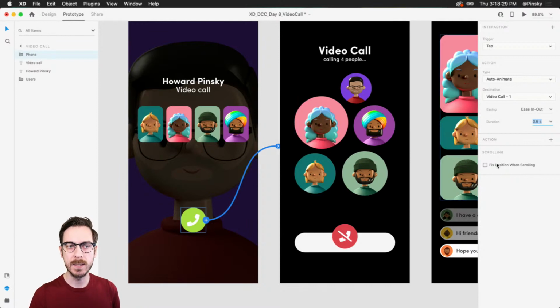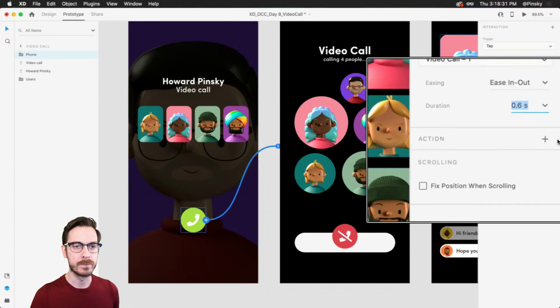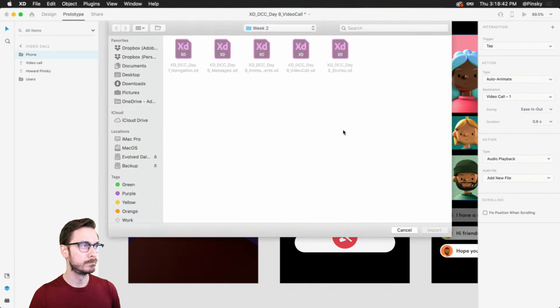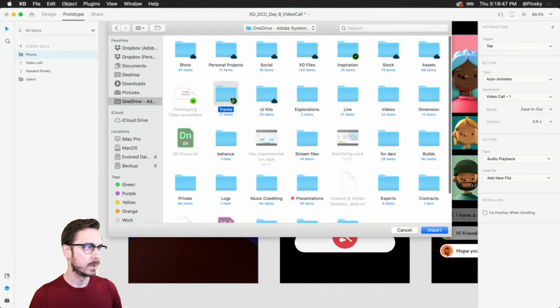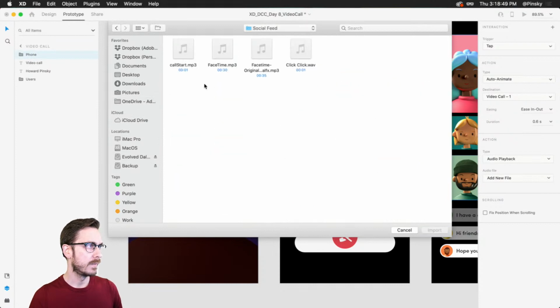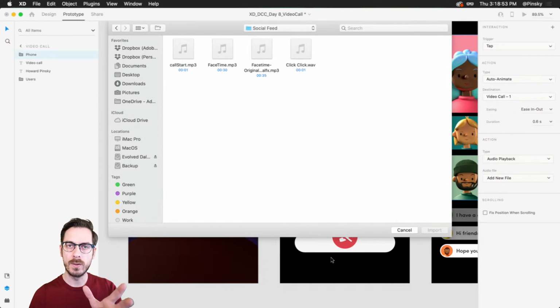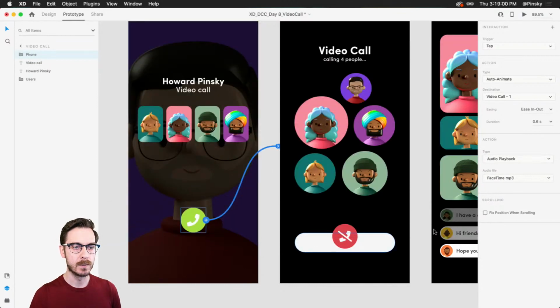And that's where audio playback can come into play. So right down here, you can go ahead and add an additional action to this prototype. In this case, it'll be an audio playback. You can also add speech playback as well. I'm going to choose a new audio file, and let me go ahead and navigate. So this is going to be basically the audio file that's going to play on this second artboard, right? So let's go ahead and choose this one here, which is the FaceTime call. I'm going to import that.